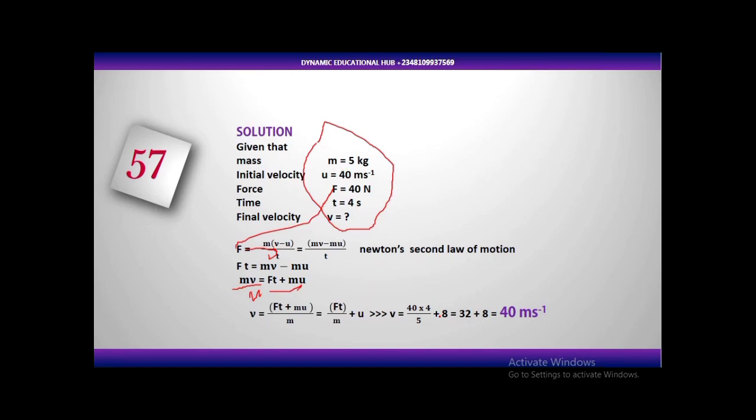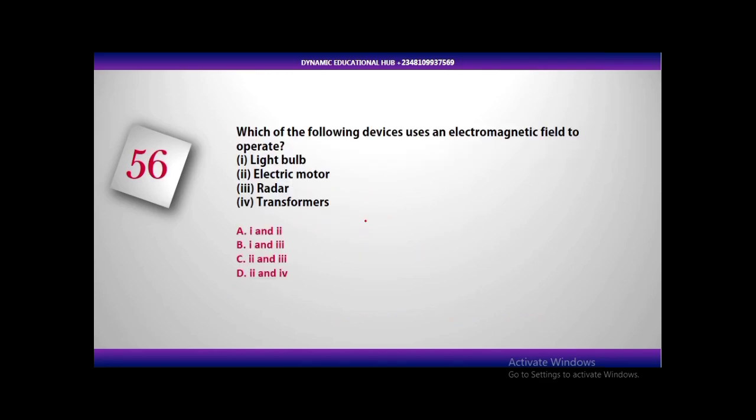Our initial velocity, sorry about that, while typing this I made a mistake. This u that is here is supposed to be 40, while this one is supposed to be 40. Then we have 40 multiplied by 4 divided by 5, which is 32, plus 40. So our final answer will be 40 plus 32, that's 72 meter per second, not 40 meter per second. So our initial velocity is 40 meter per second.